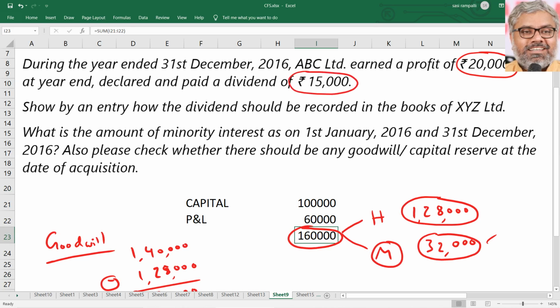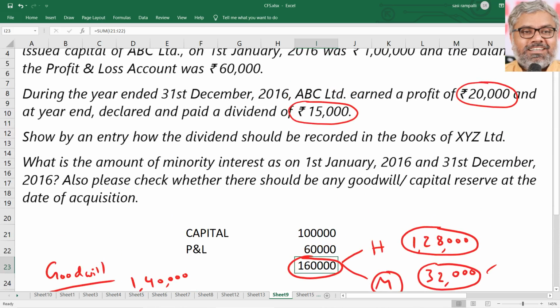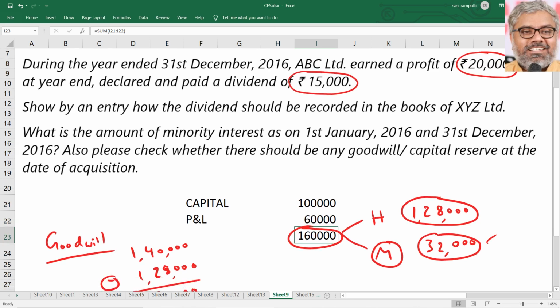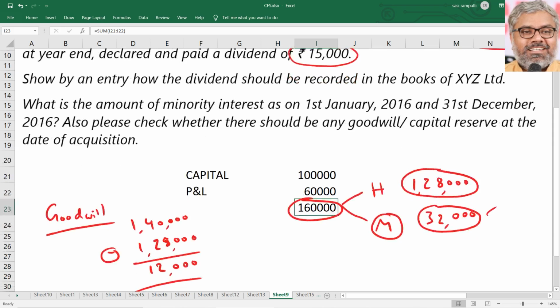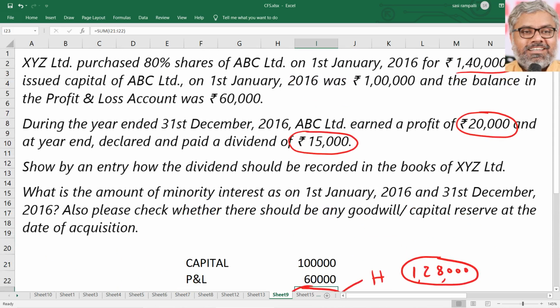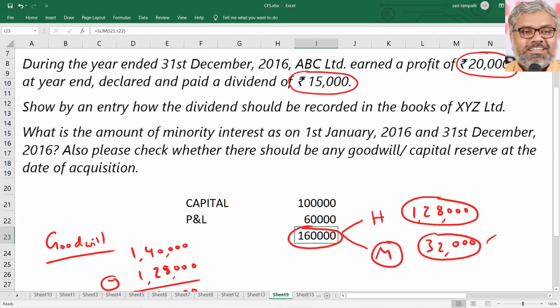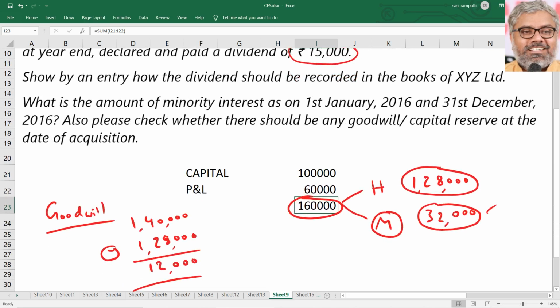So simply speaking, this 20,000 rupees is the post-acquisition profit, which is of revenue nature definitely, and a share of this 20,000 should definitely go to minorities also, because they have 20% of shares in this company. In this profit of 20,000 also, they will have a share. In the post-acquisition profits, 20% of 20,000, that means 4,000, is their share.